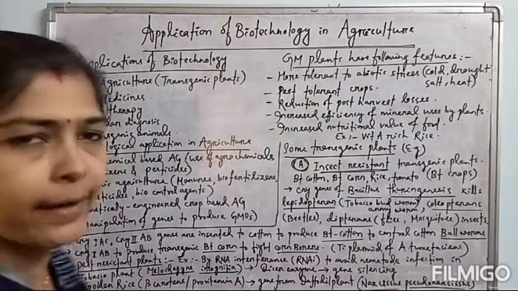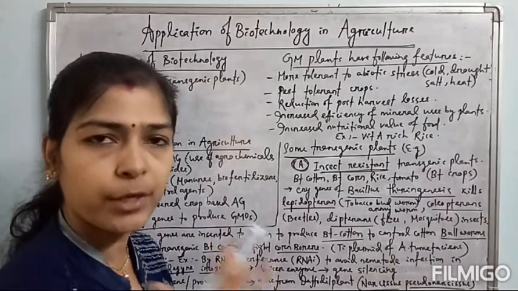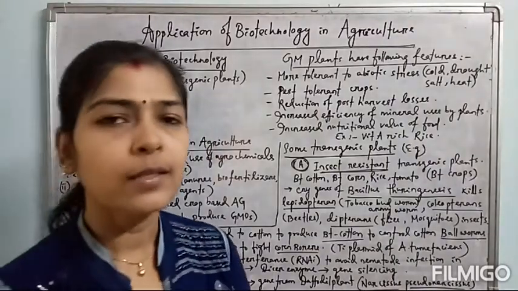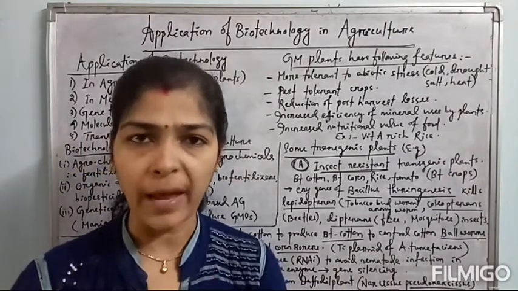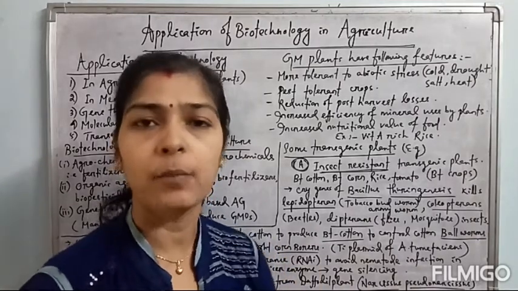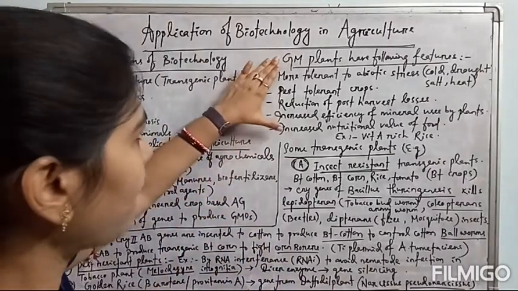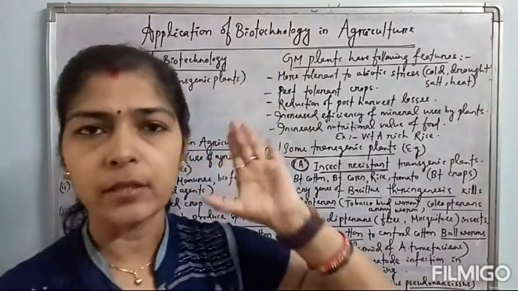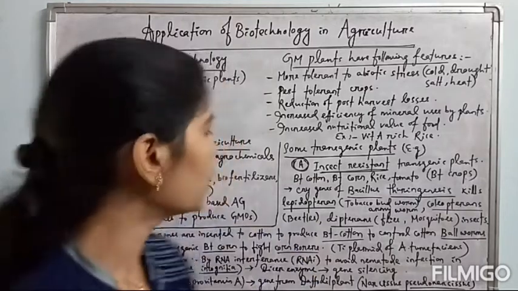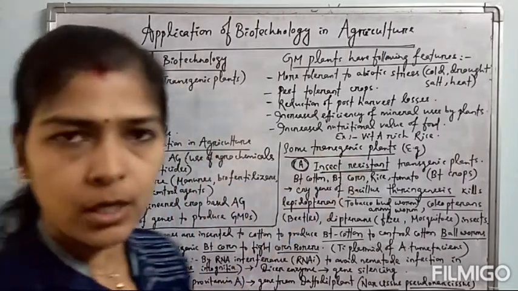As usual, it is ligated with the Ti plasmid of Agrobacterium tumefaciens, and with the help of Agrobacterium tumefaciens infection, this golden rice is created. These are the different examples of transgenic plants and how agricultural development happens through the application of biotechnology. All these things we have already discussed, that is how to create a GM plant. By the help of Agrobacterium tumefaciens, plants can easily be made transgenic. The application of biotechnology in different fields we will discuss in the upcoming classes.